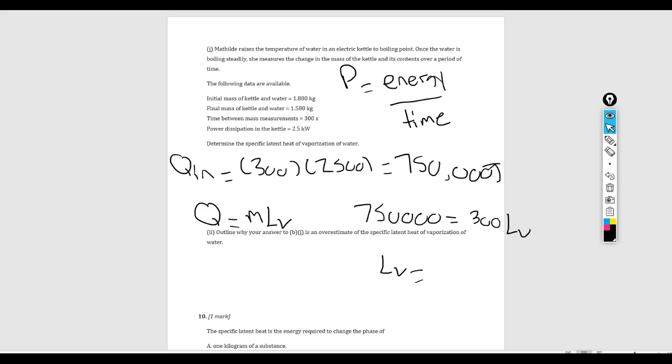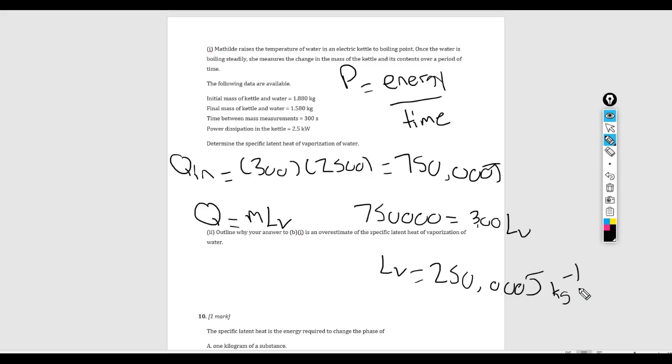Okay, sorry, quick correction. Now that I look at this more carefully, I see this is not 1880 kilograms. This is 1.880 kilograms, and this is 1.580 kilograms. And so instead of having the mass be 300, this should actually be about 3. And so LV, if you divide this out, is about 250,000 joules per kilogram. And that is my latent heat of vaporization for water.